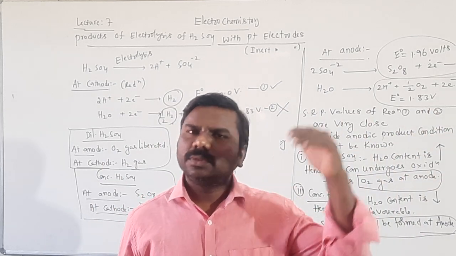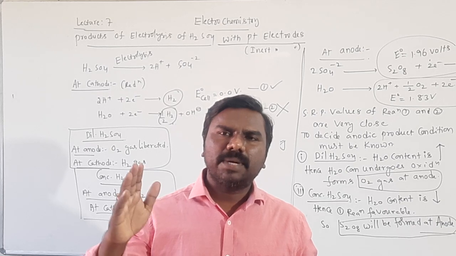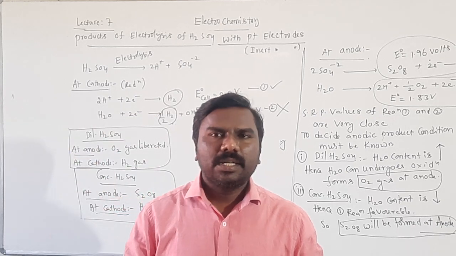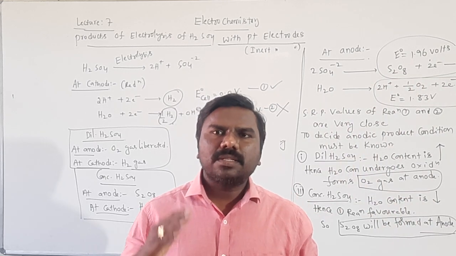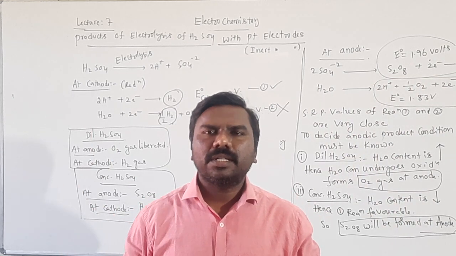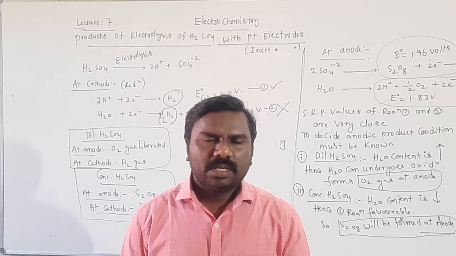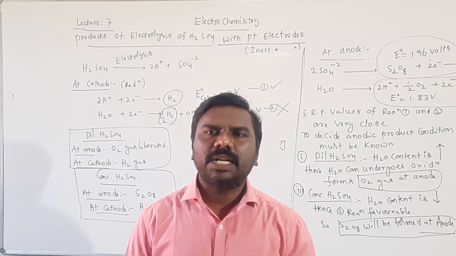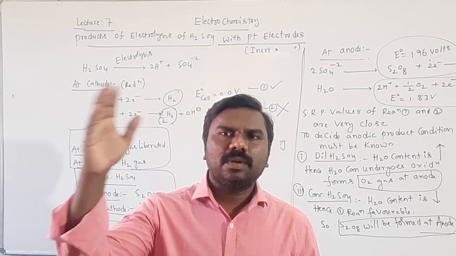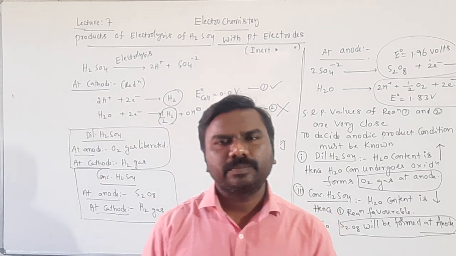Cation Cu, copper deposited. Anion Cl minus, chlorine gas liberated. Cation Na plus, sodium metal deposited at the cathode. Anion Cl minus, chlorine gas liberated at the anode. AgCl: cation Ag plus, Ag metal deposited at the cathode; Cl minus, chlorine gas liberated at the anode.